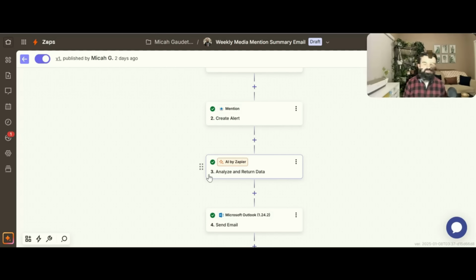I like the once a week thing because that way it doesn't overwhelm me with something every day. I can go in there, take a look at it, filter out the good stuff, ignore the bad, or stuff that's just kind of junk, right? You might get a lot of junk with it too. So super easy to set up, super simple tool here.